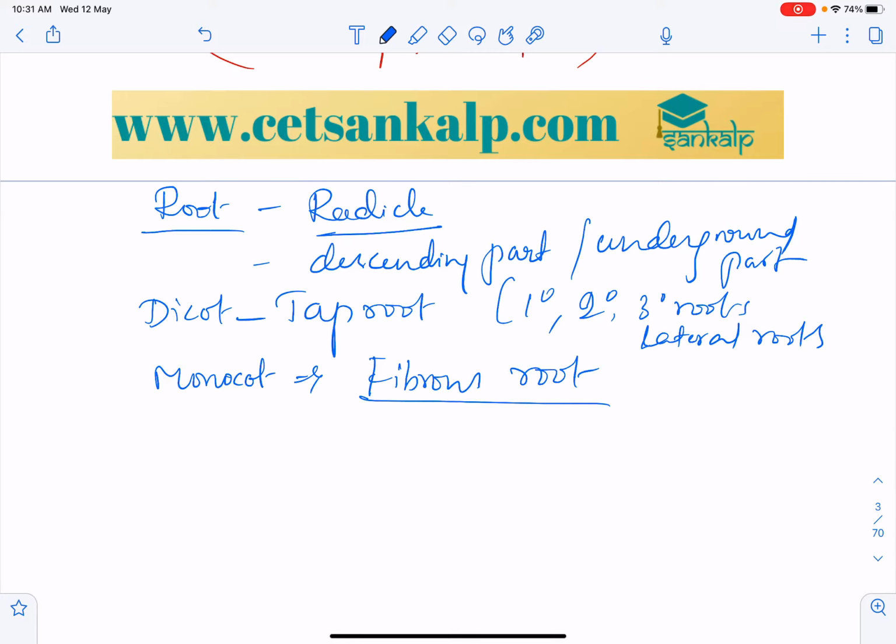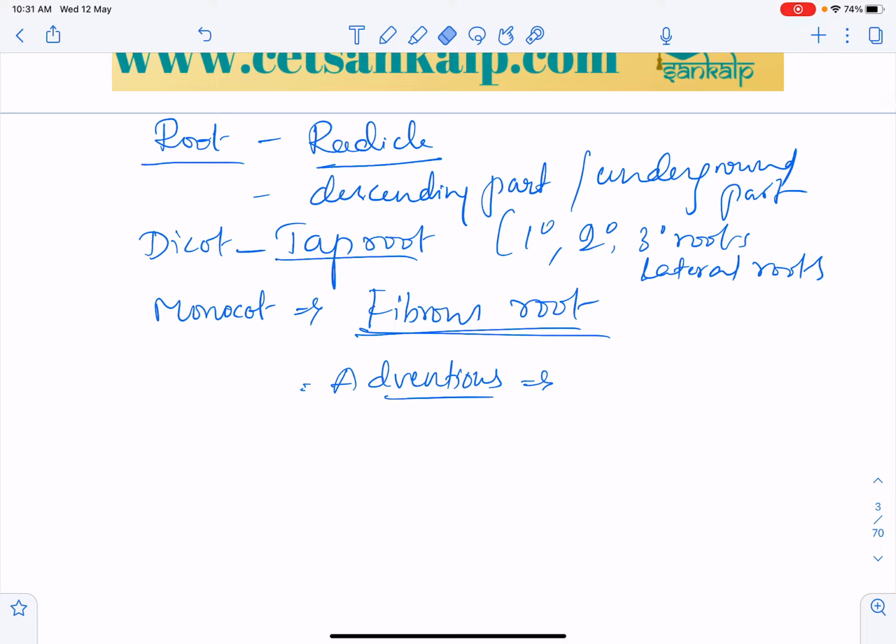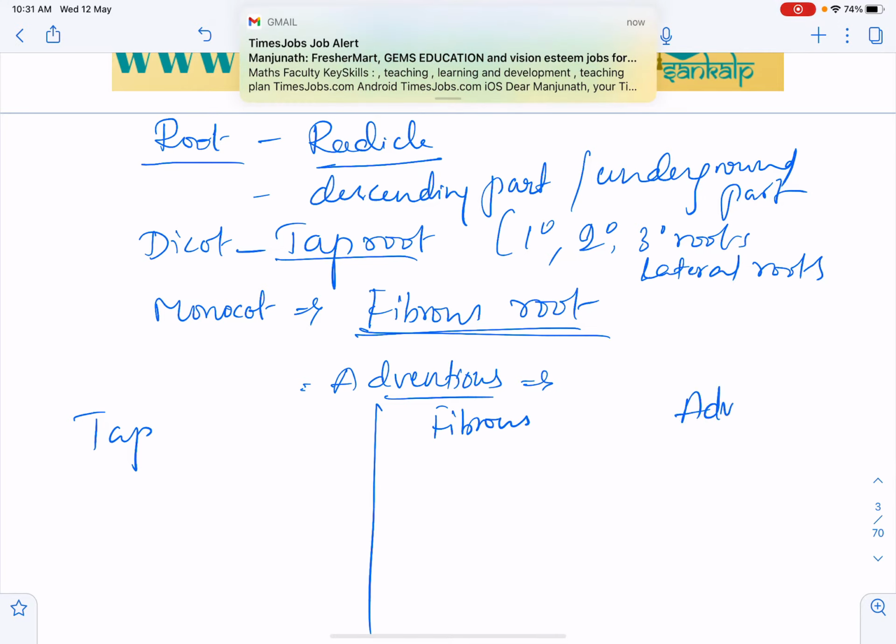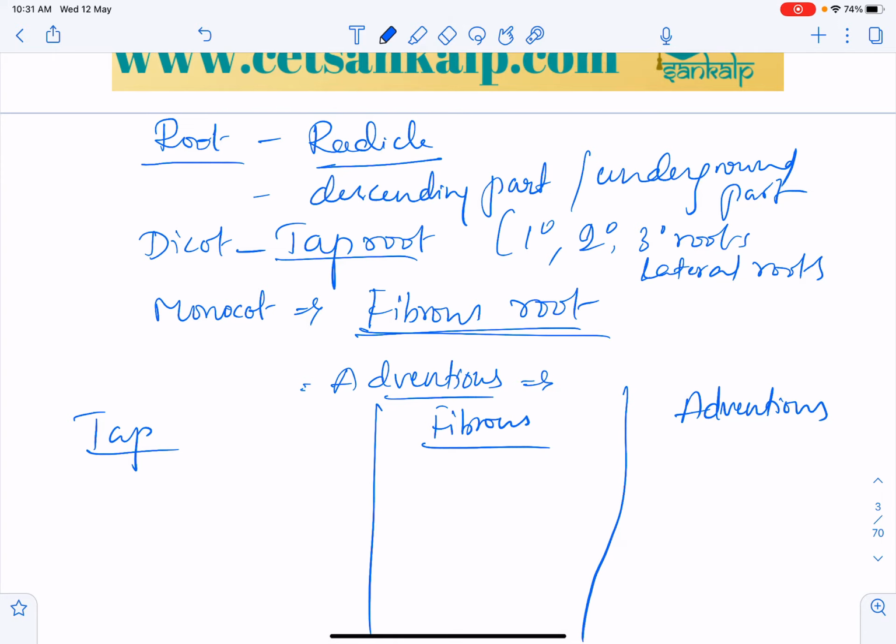Whenever we come to this, there are three types of root: one is the taproot, the fibrous root, and one more, the adventitious root. In adventitious roots, parts other than the radicle are involved, right? So let us take what exactly the difference is between taproot, fibrous root and adventitious roots. In the case of adventitious roots, we can say they are prop roots and stilt roots.